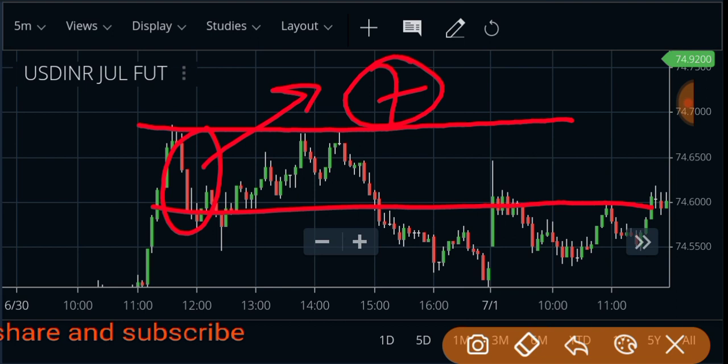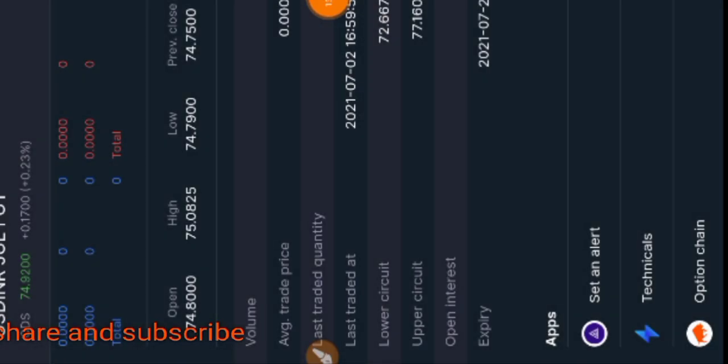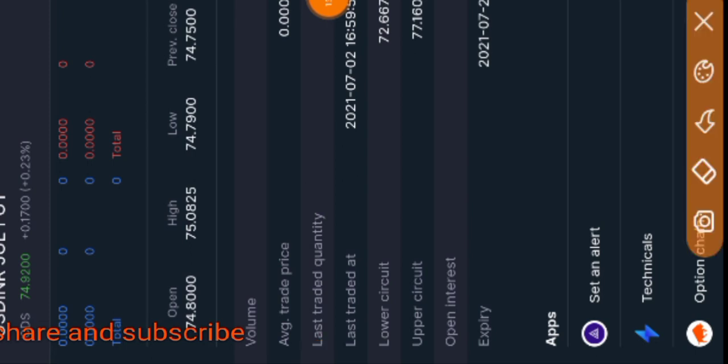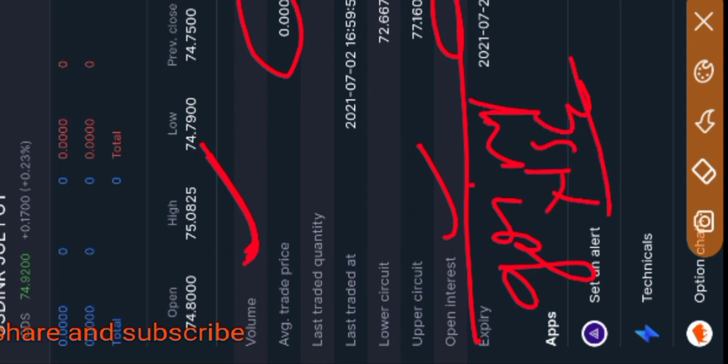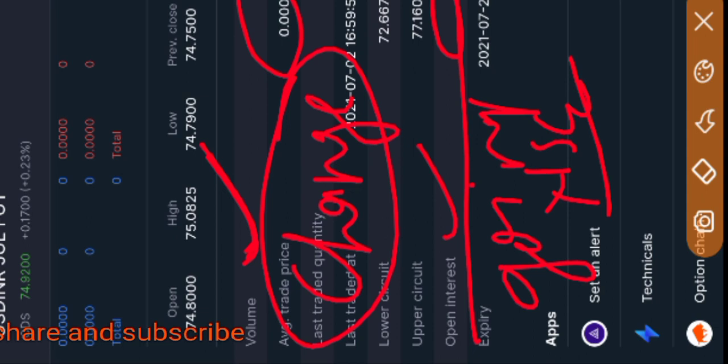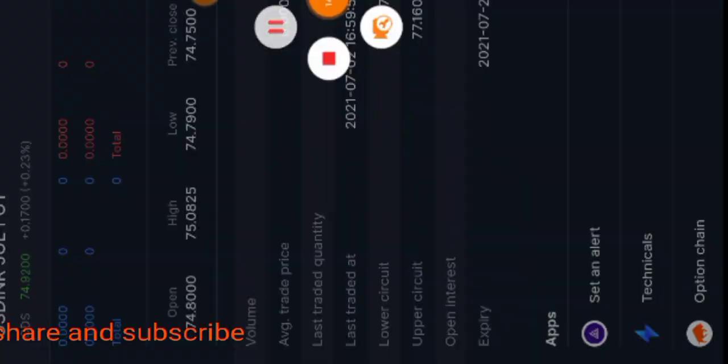How do we find where the volume is added? Simple, I will tell you. Here the market is off, that's why we have 0, 0, right? There is open interest going up and down at that place, and volume is going up and down, right? If you go to the NSE website, you see the VWAP calculation, you see the change in open interest. The change in open interest will tell you which direction the market will go in.